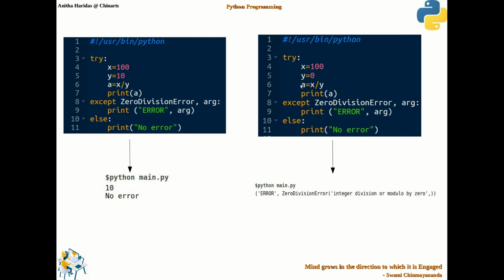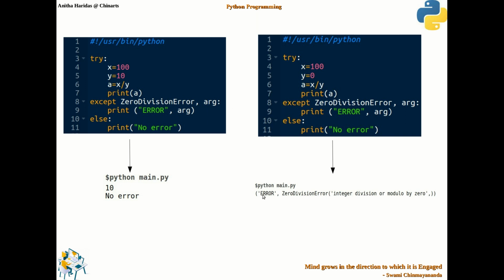On the other hand, the same code is modified with y value as 0. So when I try to divide, obviously ZeroDivisionError happens, and I give the argument also, which catches the additional information about the ZeroDivisionError.